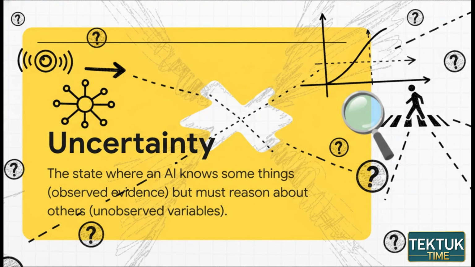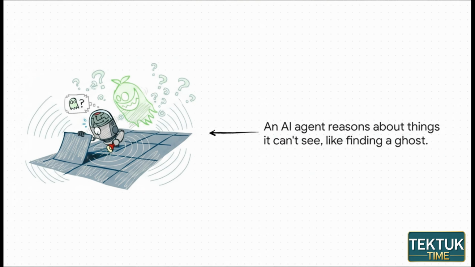So for an AI, uncertainty is basically the gap between what it can directly observe, the hard evidence from a sensor or a piece of data, and what it needs to reason about, those hidden variables, like what another driver is about to do. To bridge that critical gap, AI uses a framework called probabilistic reasoning to manage and constantly update its beliefs. Imagine this little robot here.